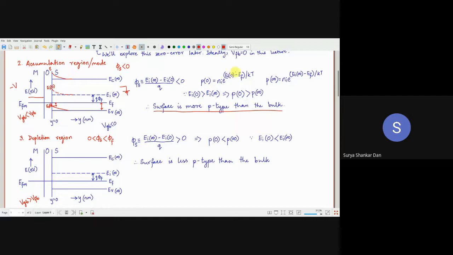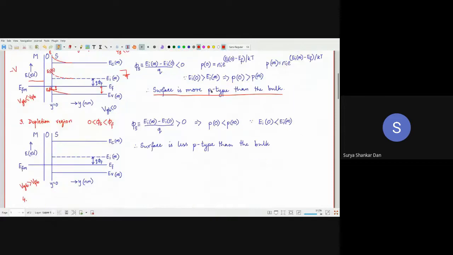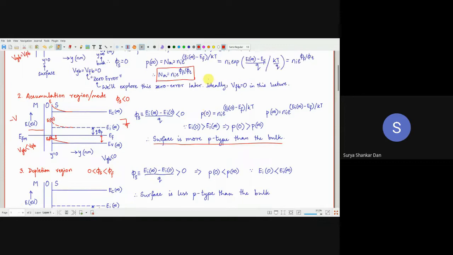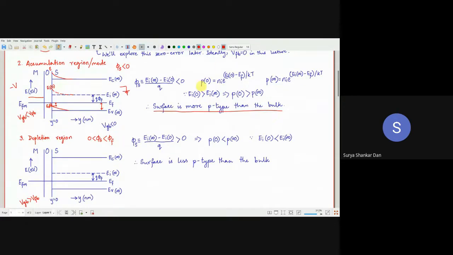And mathematically also, if you notice, in the previous case I had shown, P0 क्या होगा? P0 is the free hole concentration at the surface. Zero मतलब surface, as I have told earlier, right? ठीक है? So whenever I'm saying P0, that means the free hole concentration at the surface. Then it is equal to Ni e to the power of (Ei minus EF) by kT as usual. EF doesn't change, so यहाँ पर zero infinity का कोई झंझट नहीं है. But Ei0 because I'm speaking about the surface.